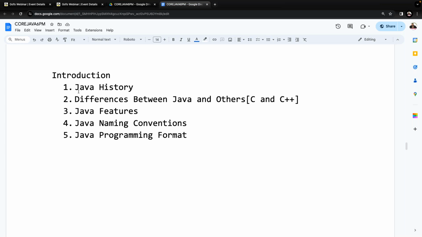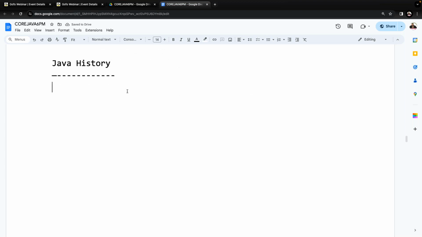So before starting the Java programming language, first we have to understand Java history. Java history in the sense of why the Java programming language was provided to the market, for what purpose it was provided. That basic, minimal information we are going to understand. Moreover, it is a responsibility of Java developers to know the history or background story of Java before starting the language. Right? All of you understand it clearly?